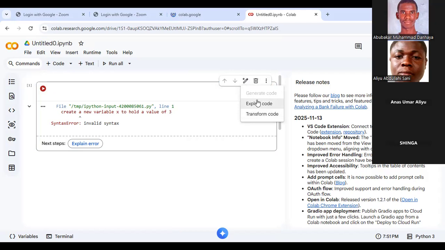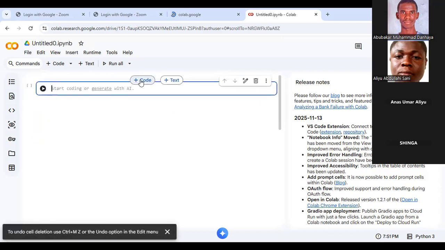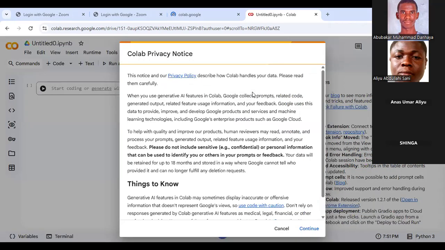Okay, look at here. Generate codes. So once you click on it, it doesn't show. Let me get a code here. Generate codes. Okay. So you click here, accept.